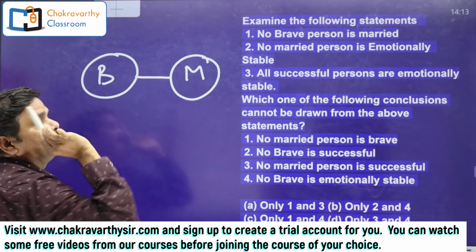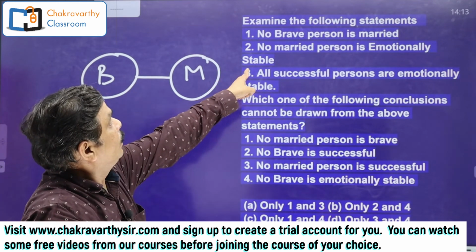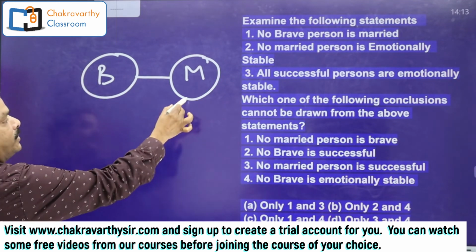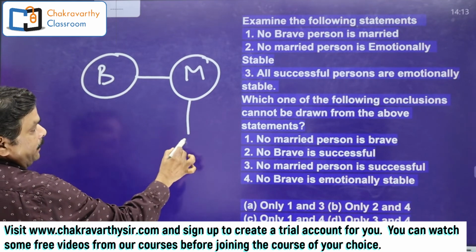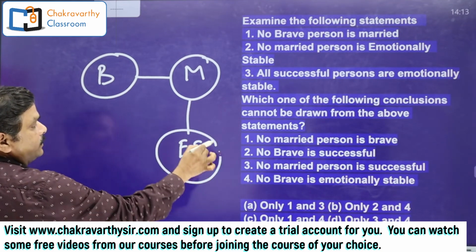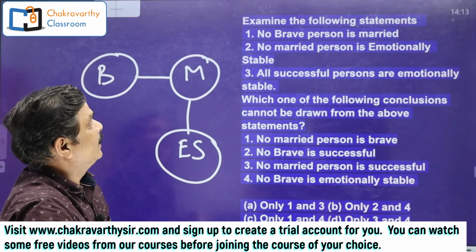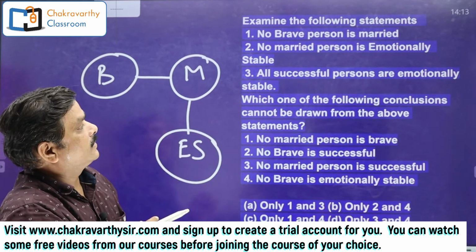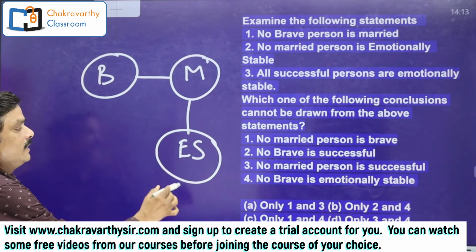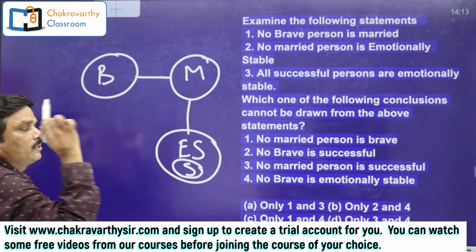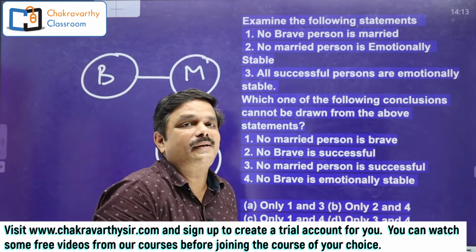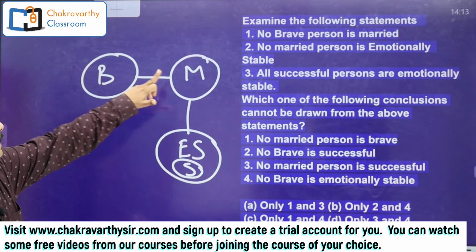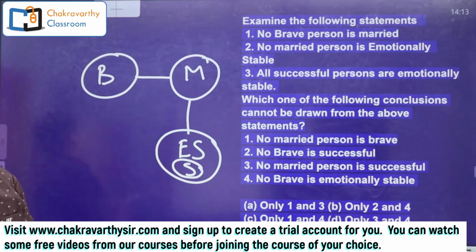There is a constraint between these 2. Next one, no married person is emotionally stable. There is a constraint between these 2. Third one is all successful persons are emotionally stable. Yes. Okay. Where are the constraints here? The constraints are between B and M, and between M and emotionally stable.